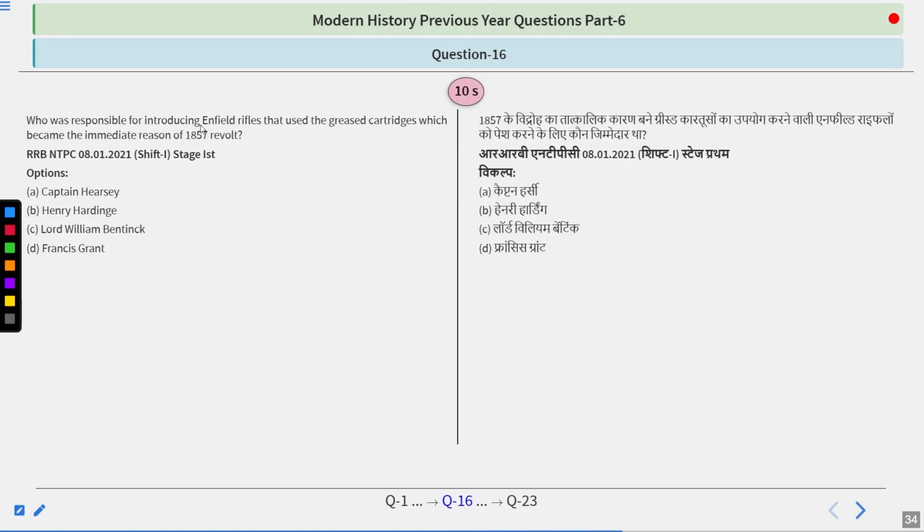Who was responsible for introducing Enfield rifles that used the greased cartridges which became the immediate reason of the 1857 revolt? Options are Captain Hearsay, Henry Hardinge, Lord William Bentinck, Francis Grant. Now you would be thinking that where is Lord Dalhousie, but try to think about this question because this question is very important and moderate type.